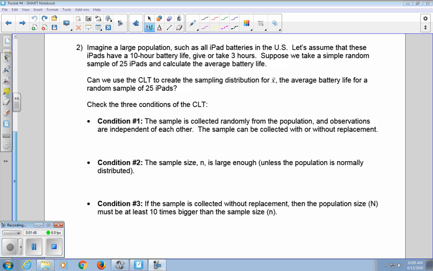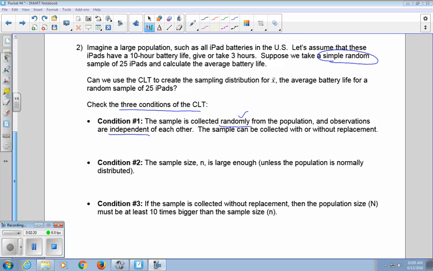So the first thing we need to do is to check the 3 conditions to use the central limit theorem. The first condition: the sample is collected randomly from a population, and the observations are independent of each other. Looking back at our original question, imagine a large population. Let's assume that these iPads have a given battery life. Suppose we take a simple random sample. So this is met, check.